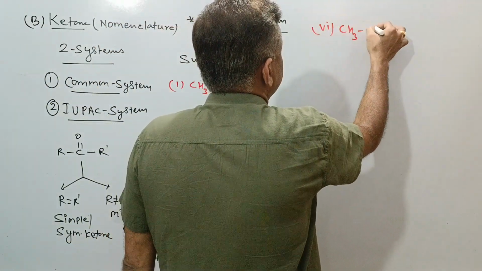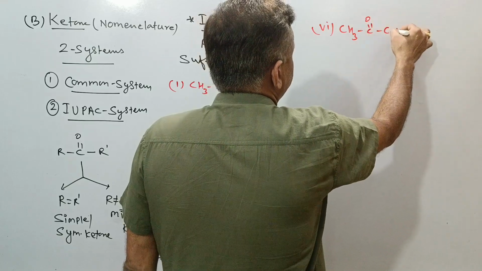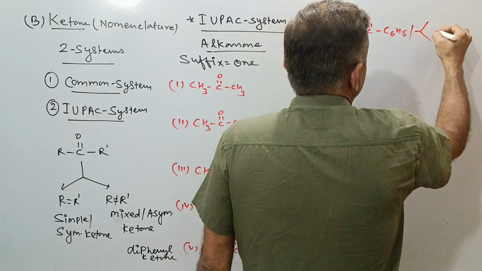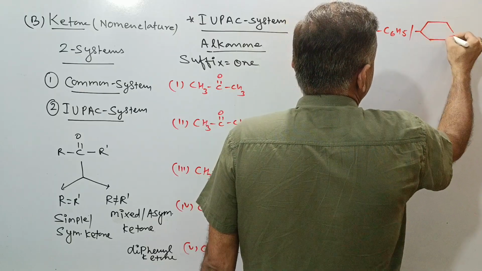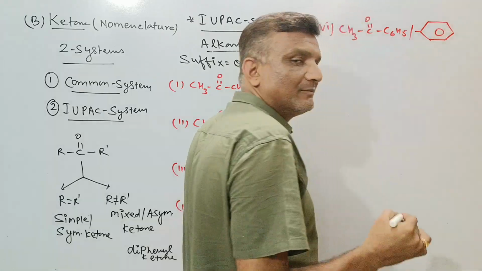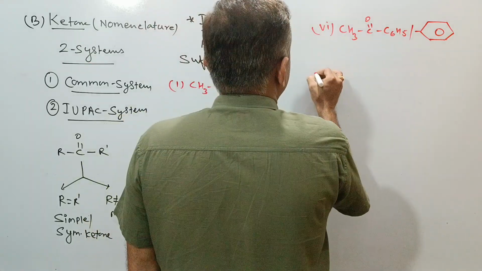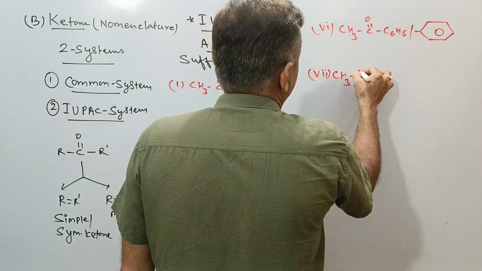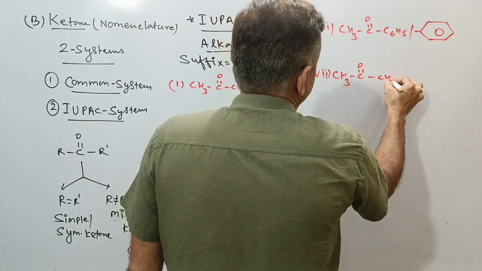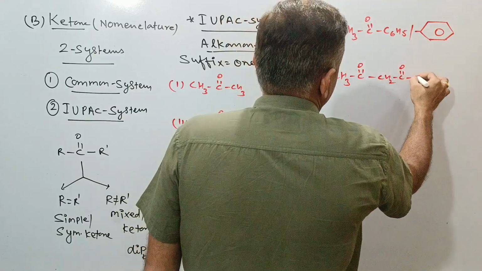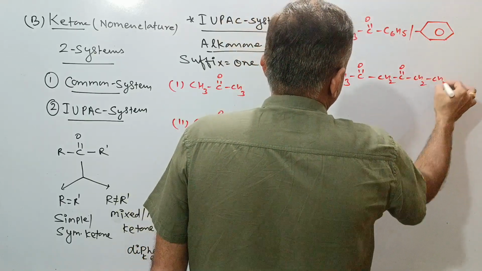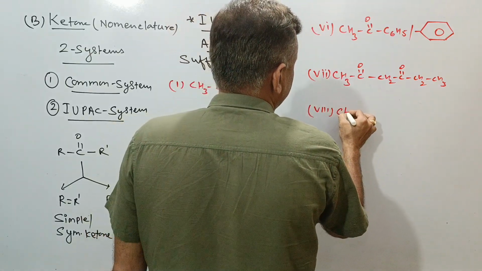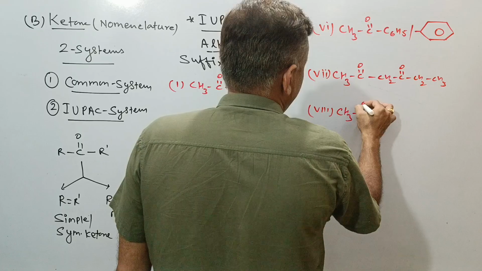If we will go with the further, then CH3COC6H5. Over here it may be benzene ring like this. Instead of C6H5 you can also draw the benzene ring, both are same. If we will go with the further, then there may be more than two functional groups like this, CH2CO, CH2 and CH3. If we will go with the further, then 8th compound we can take, CH3CO.